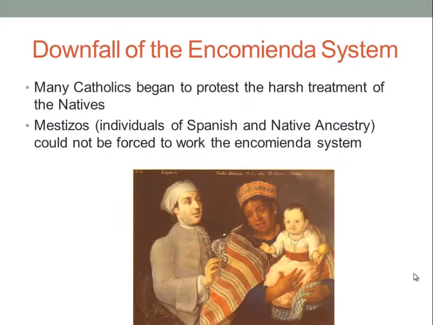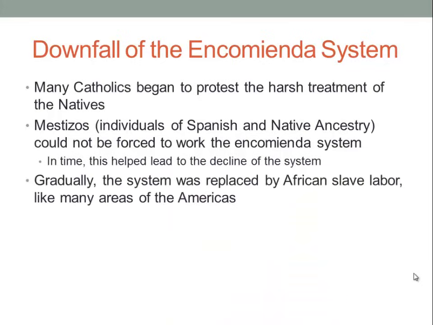We also have mestizos, which are individuals who are of Spanish and Native American ancestry. And here's a picture of a mestizo baby. There were laws made that mestizos could not be forced to work in the encomienda system. So as time went on, more and more mestizos were being born, and thus fewer people were available to work in the encomienda system. And in time, this helped lead to the decline of the encomiendas.